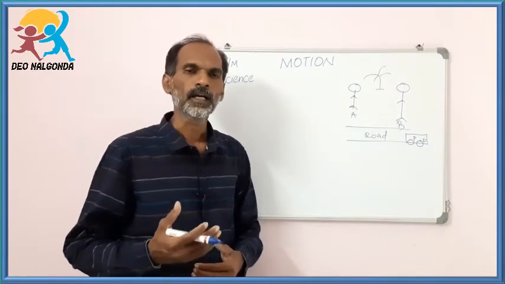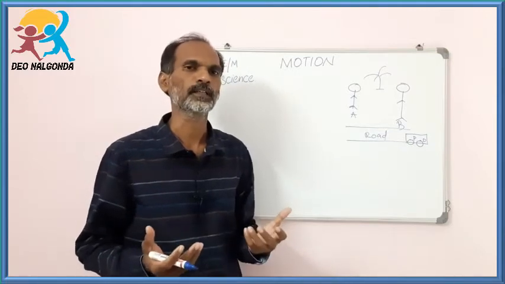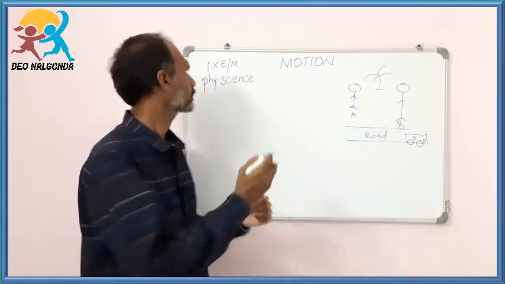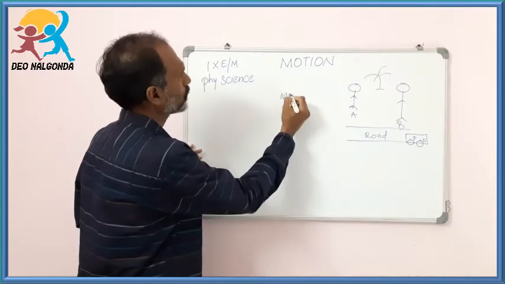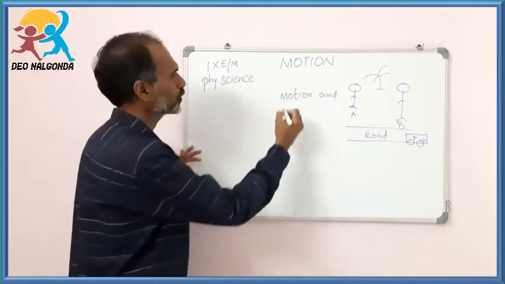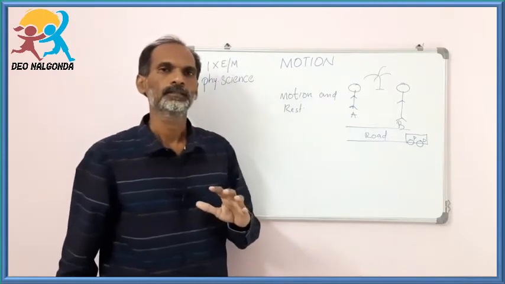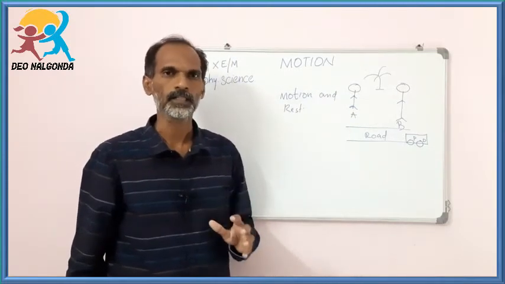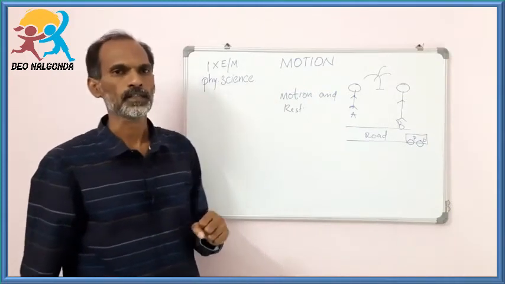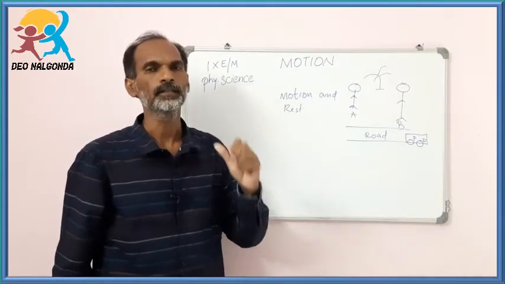It means unless we can explain the situation of the observer, we cannot explain whether the object is at rest or in motion. So we can say that the terms motion and rest both are relative. It means the motion is a combined effect of the object and the position of the observer. By that way we can understand that motion and rest both are dependent on the observer.